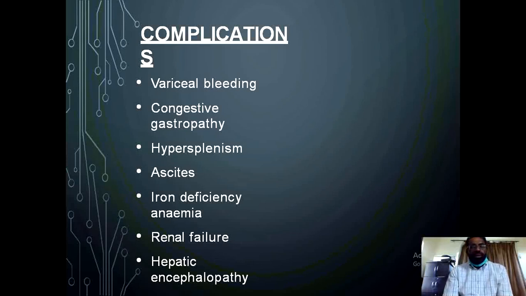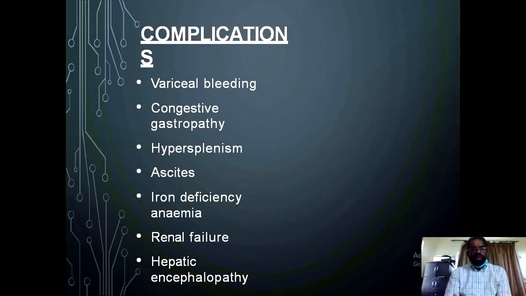The portal hypertension mainly is important because of its various associated complications, and the important complications include the formation of varices and the variceal bleed. You can have congestive gastropathy, and its intensity becomes more after banding or after sclerotherapy.